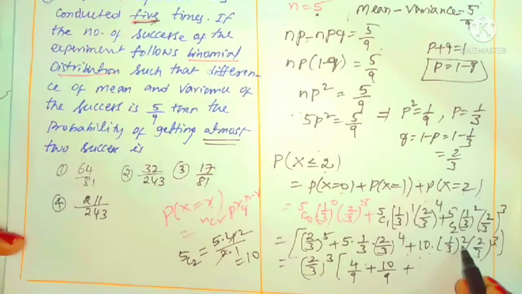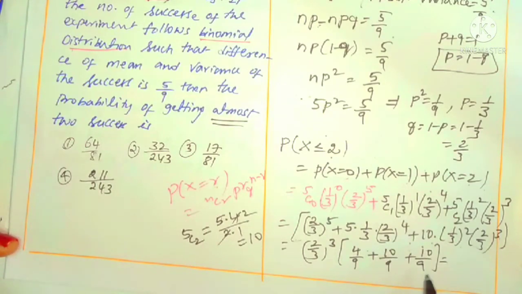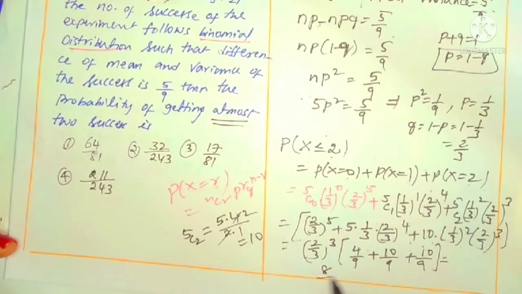This means 1 by 3 whole square means what? 1 by 9 into 10. That is 10 by 9. So what is the simplification now? You can understand that clearly. 10 plus 10, 20. 20 plus 4, 24. 2 by 3 whole cube is 2 cube is 8 by 3 cube is 27, into here 24 by 9.